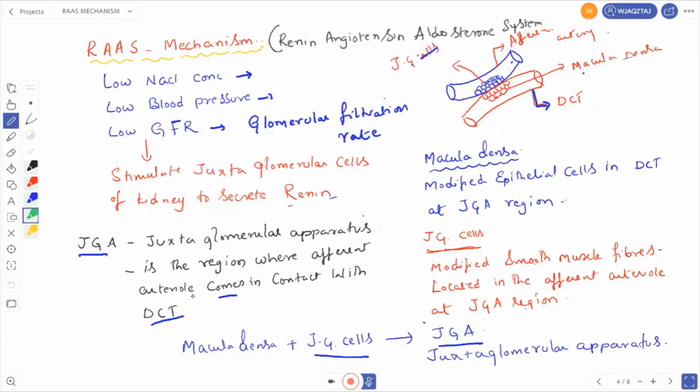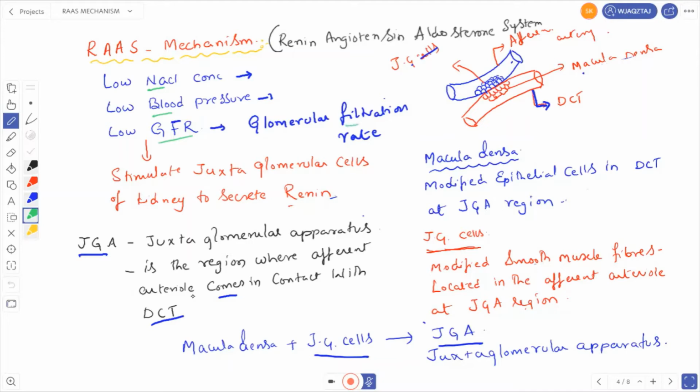So let us go for the next one, the RAS mechanism. The RAS mechanism is also called the renin-angiotensin-aldosterone system. When does the RAS mechanism occur? The RAS mechanism occurs due to low NaCl concentration, low sodium chloride concentration. When sodium salts are less, then there is low blood pressure. Low blood pressure causes low GFR. That means the blood pressure is less, so blood flowing from the efferent arteriole into the glomerulus will be moving with less pressure. So due to less hydrostatic pressure, the glomerular filtration rate also decreases.